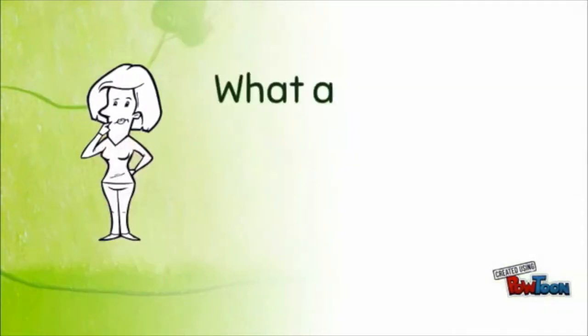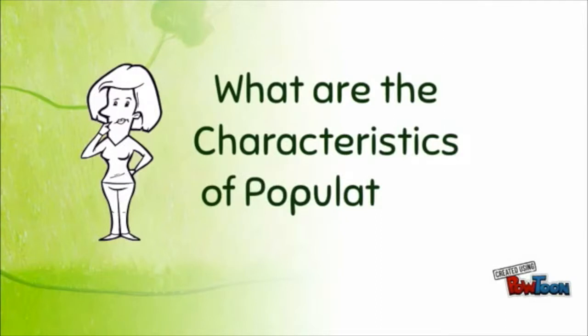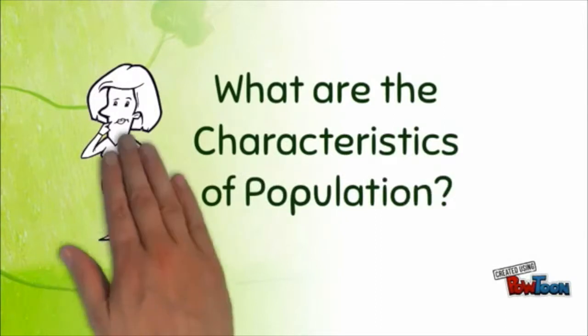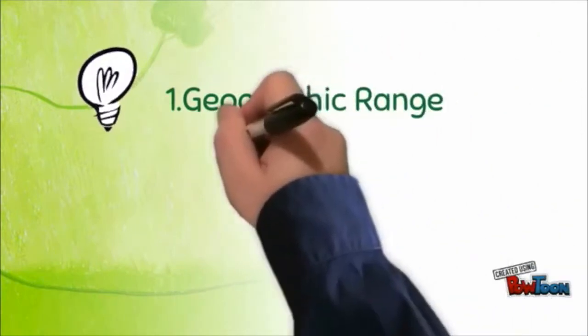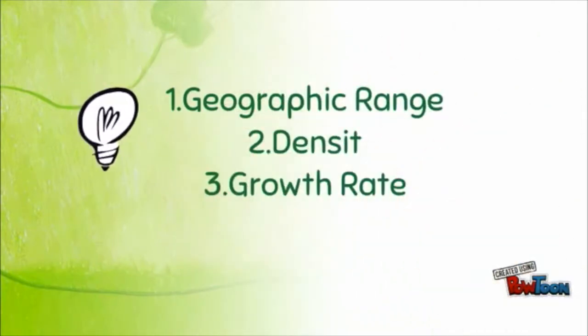Before answering the question, I'd like to introduce the characteristics of population. It consists of three parts: geographic range, density, and growth rate.